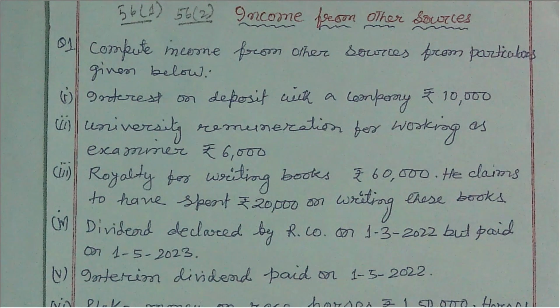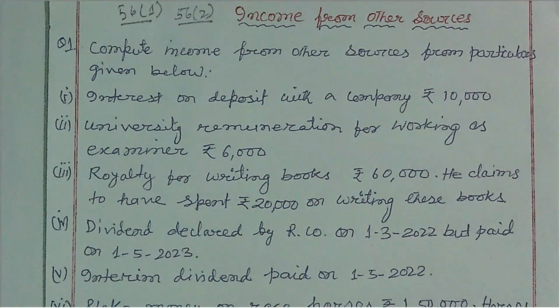Similarly, for specified income, section 56 subsection 2 has given a list: dividend received on equity shares and preference shares, and casual incomes like winnings from lotteries, crossword puzzles, races including horse races, card games and other games of any sort, or from gambling or betting of any form or nature whatsoever.